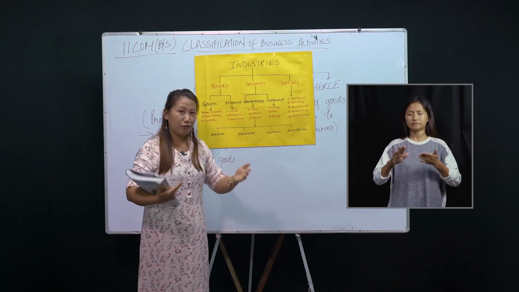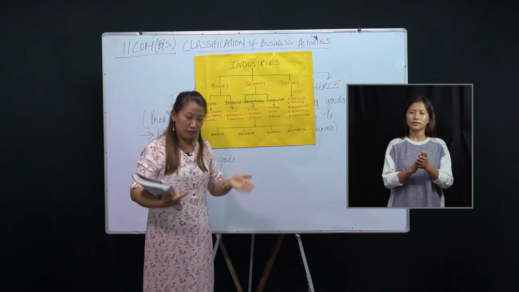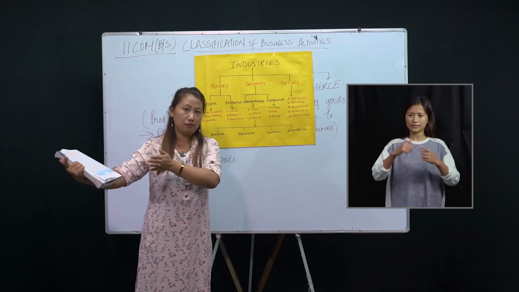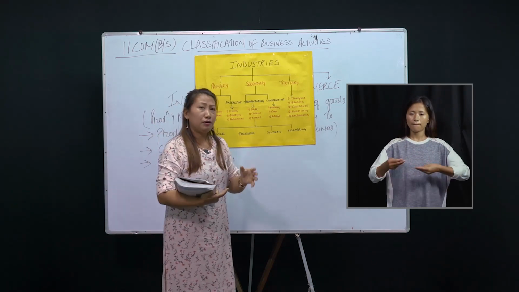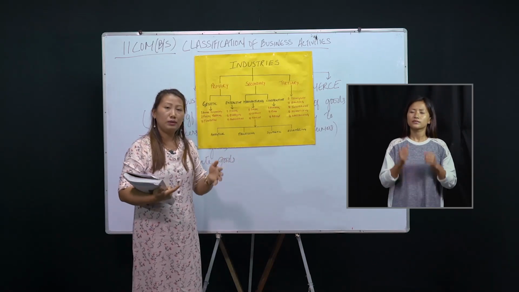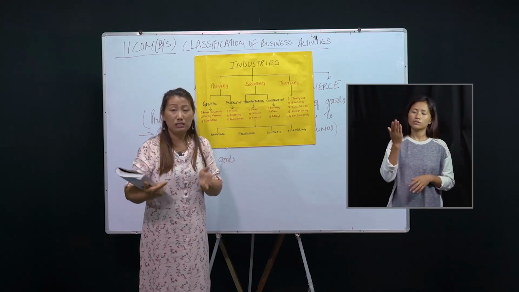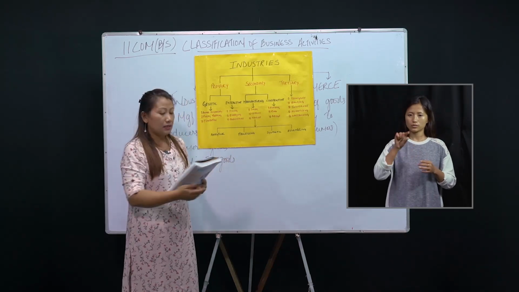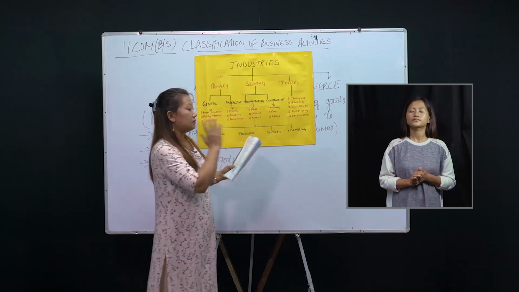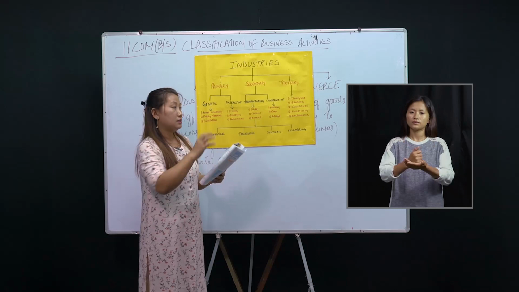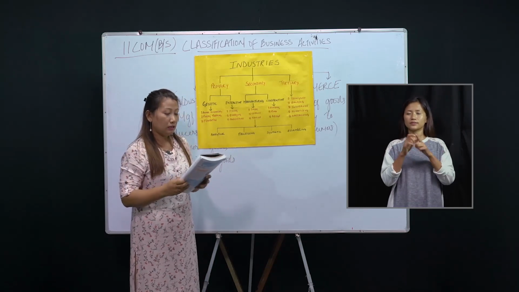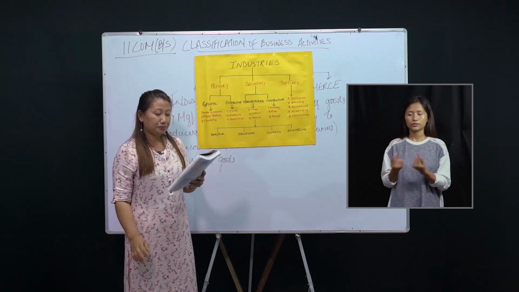After manufacturing the goods, the final product has to reach the consumption level, that is the market. So there are so many difficulties and problems arising while doing this business activity. That's why this tertiary or service sector industry provides aid in such situations.